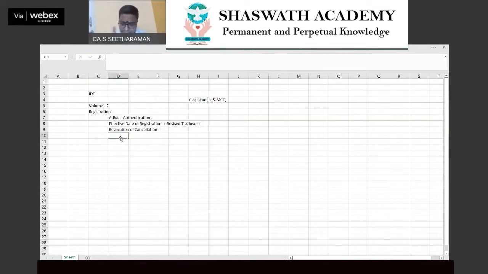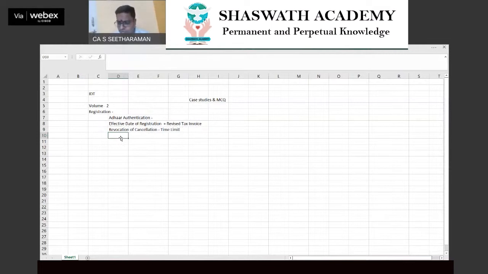Don't go for any prediction things. Cover the syllabus fully, read ISM fully, read RTP, mock test, practice mock test fully. Okay, so revocation of cancellation along with its time limits, this is an expected area.